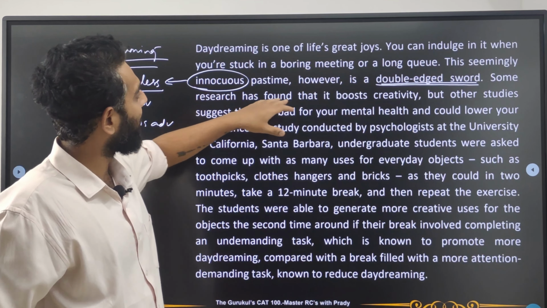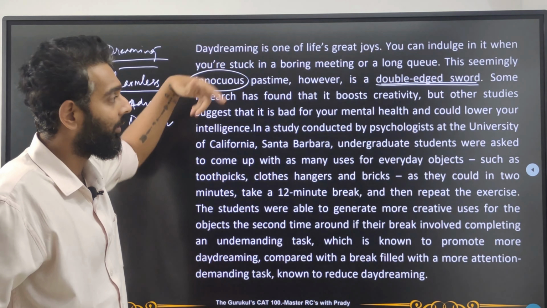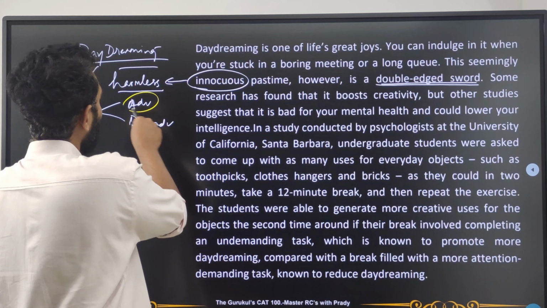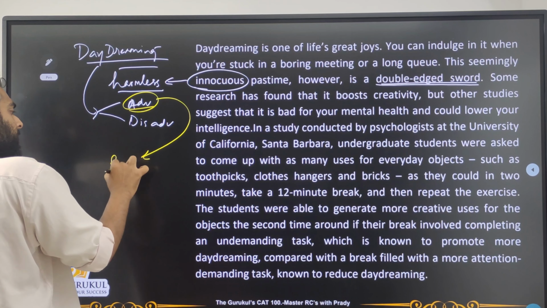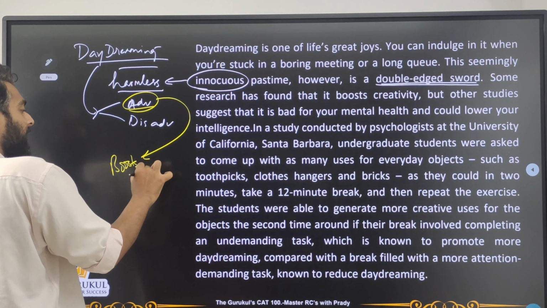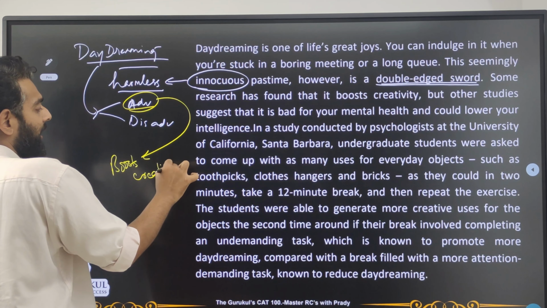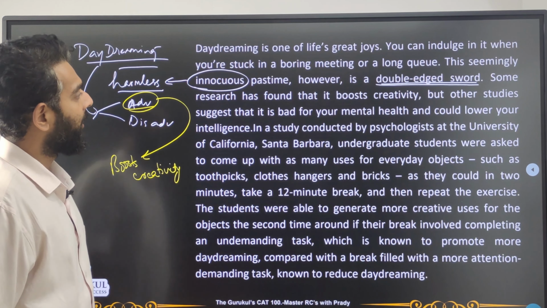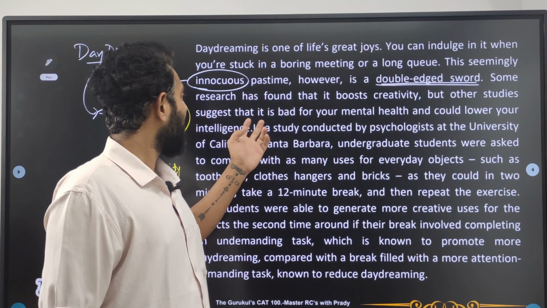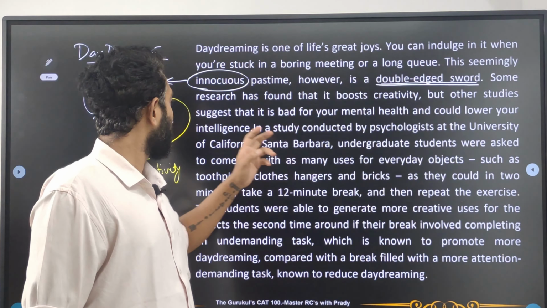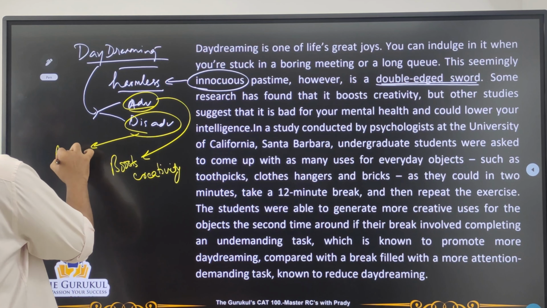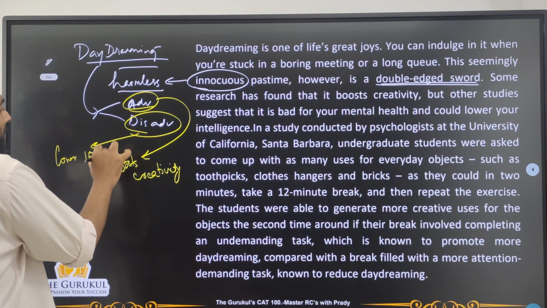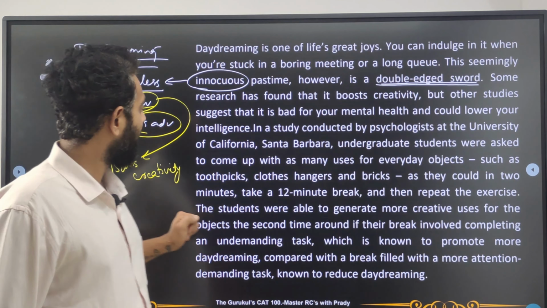So some research has found that it boosts creativity, as we've thought. So first he's talking about the advantages. What are these advantages? One is that it's boosting creativity. That means it's increasing creativity, right? Okay. But other studies suggest that it's bad for your mental health and could lower your intelligence. Okay. So the disadvantage is that it could lower your intelligence. So I've just written IQ.